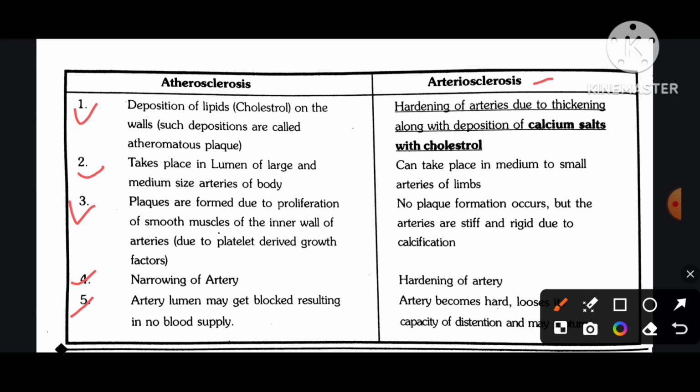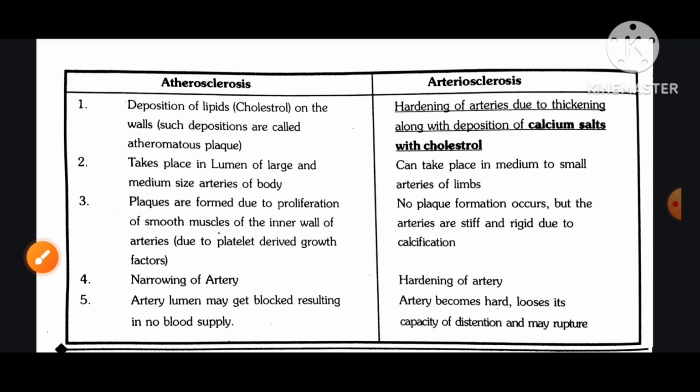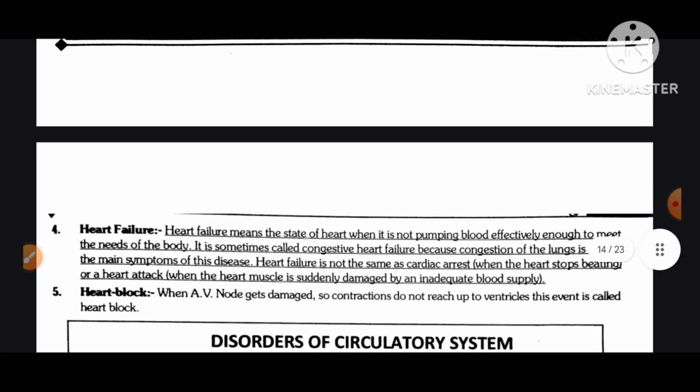Arteriosclerosis, hardening of arterioles due to thickening along with deposition of calcium salts with cholesterol, can take place in medium to small arteries of limbs. No plaque formation occurs, but the arteries are stiff and rigid due to calcification. The hardened artery loses its capacity of distension, and may rupture.